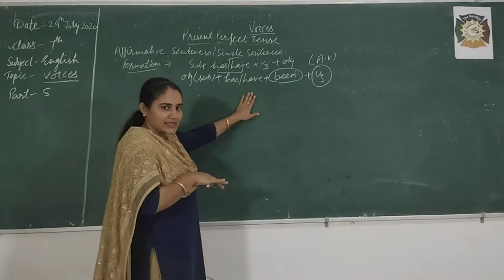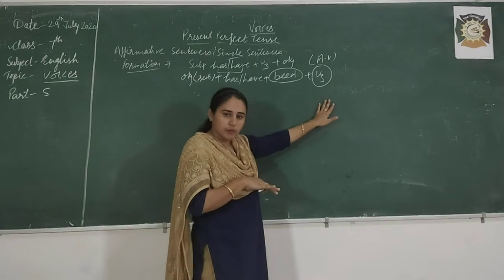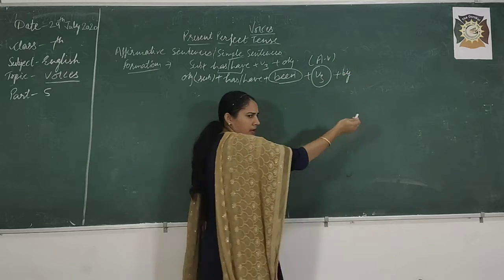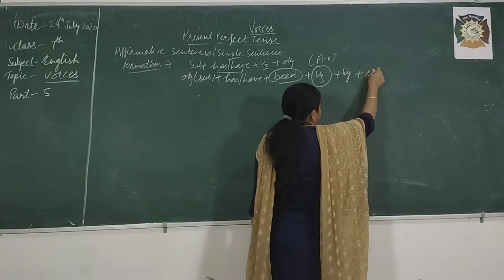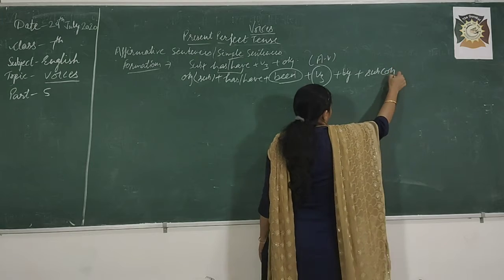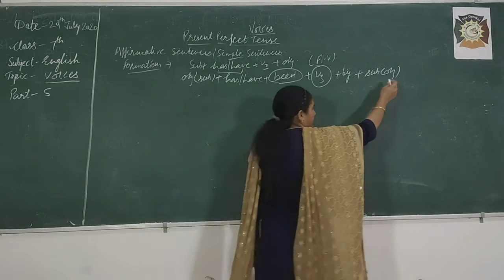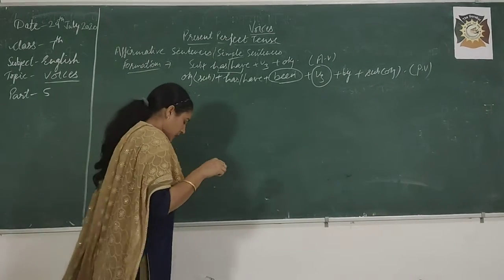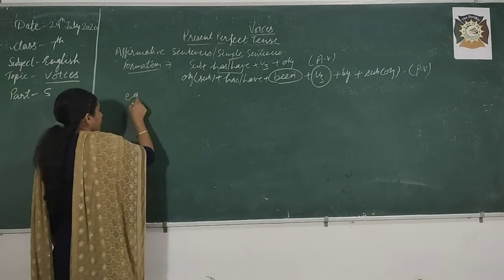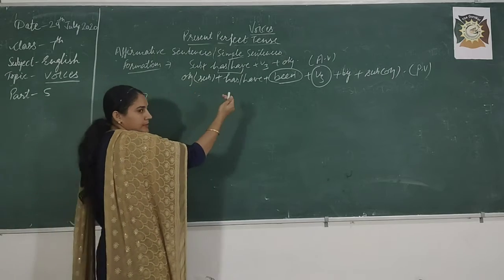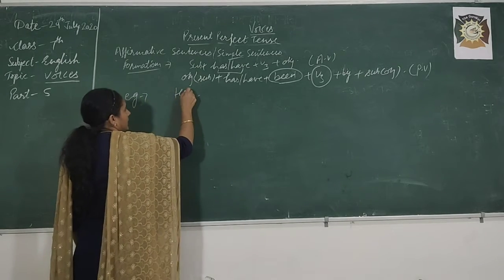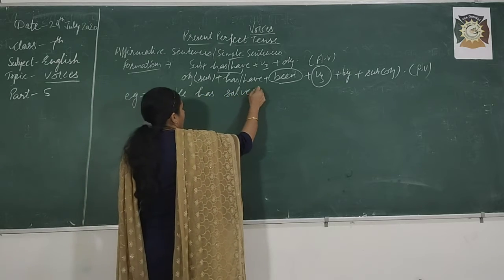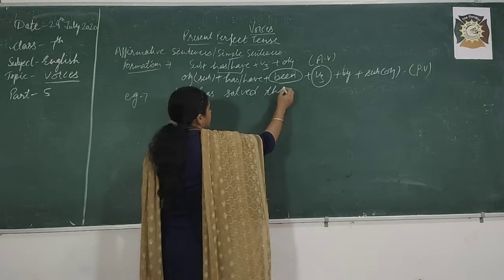Subject plus has been, have been, third form of the verb, then your preposition, basically by, then the subject will act as object. This is for your passive voice. Good. Now we will go with an example of present perfect simple sentences, right? He has solved the sums.